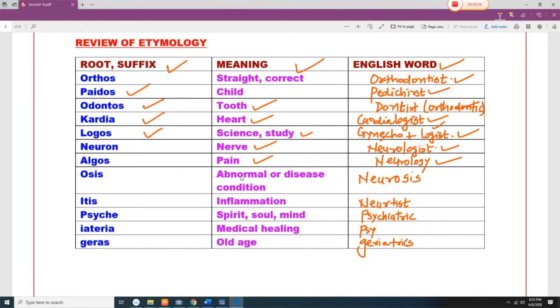Osis means abnormal or disease condition. So neurosis means something abnormal of the nerve. Itis means inflammation, so neuritis. Psyche means spirit, soul or mind, so psychiatrist. And geras means old age, so geriatrics.